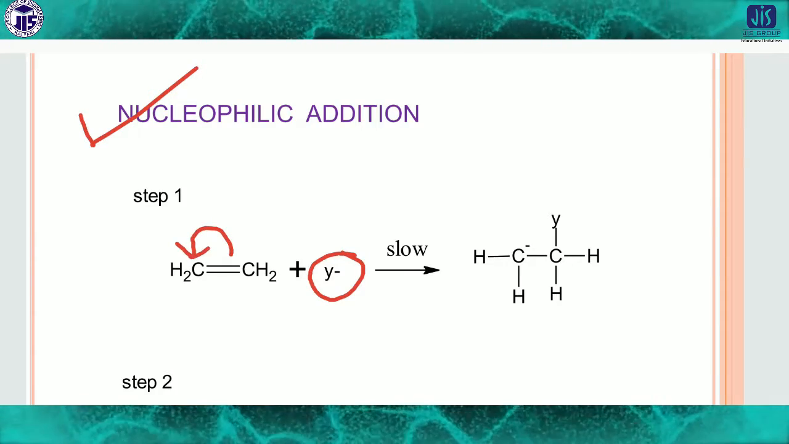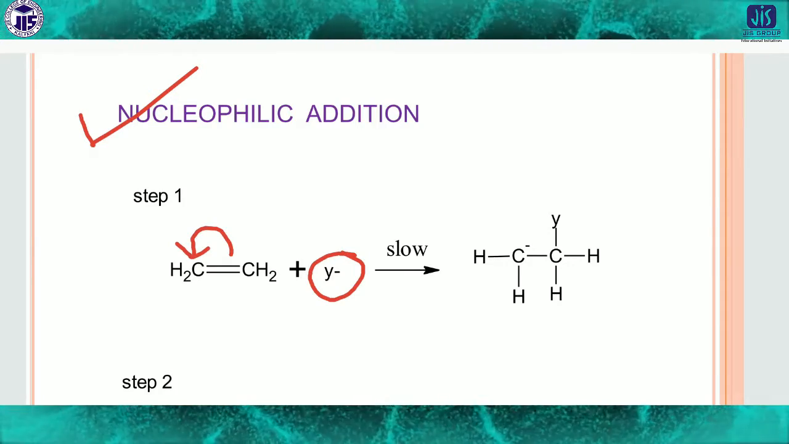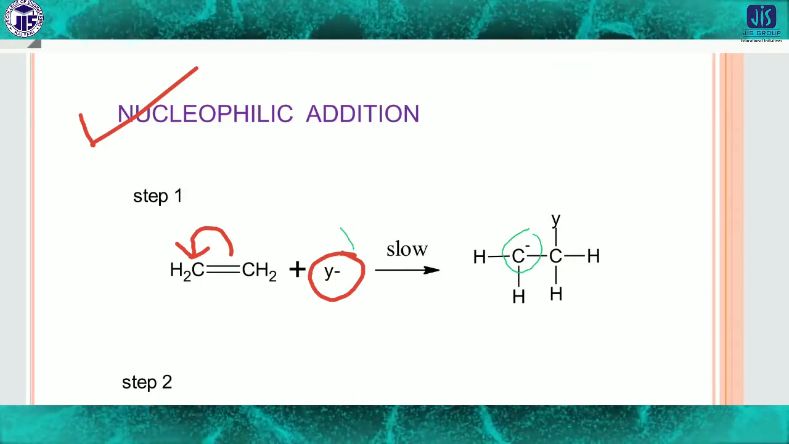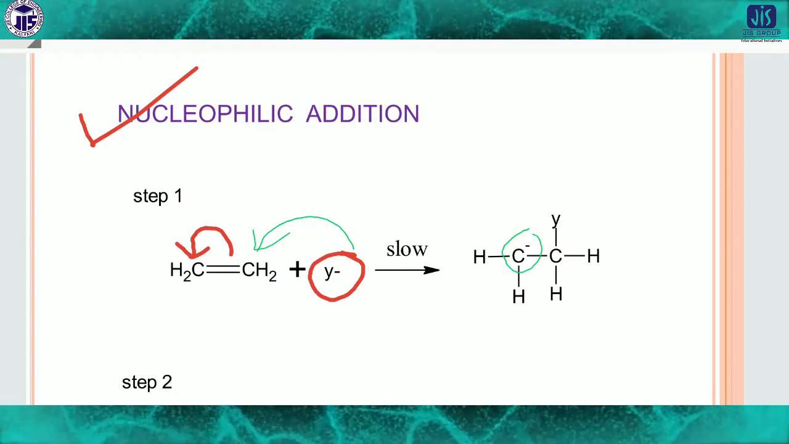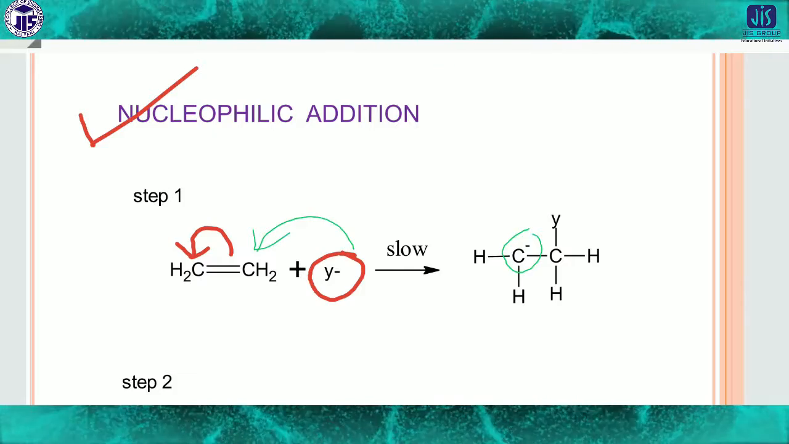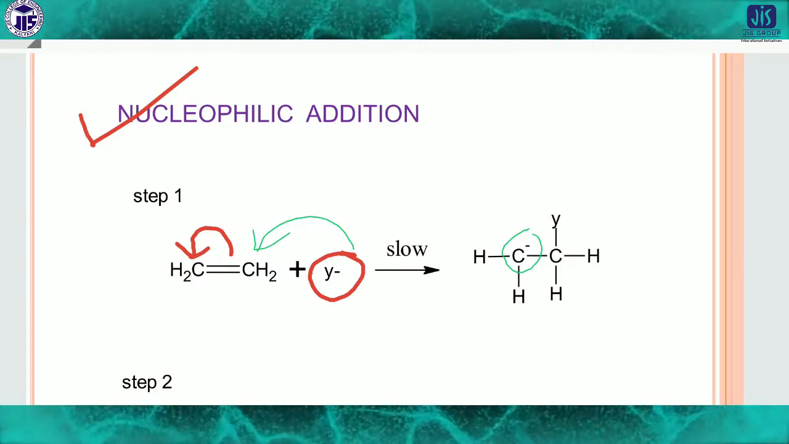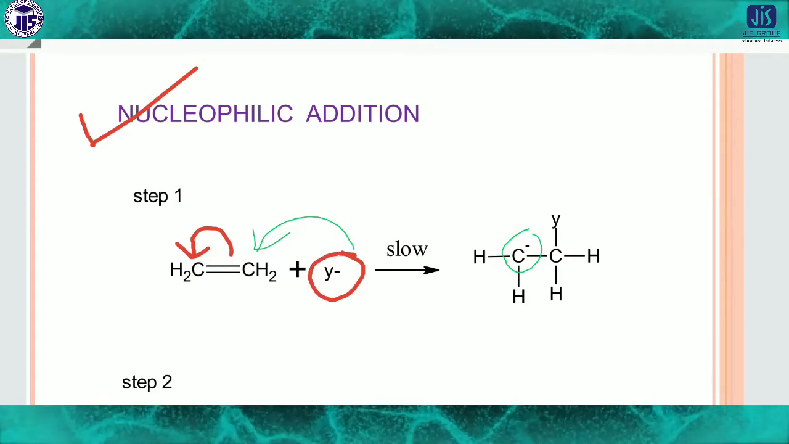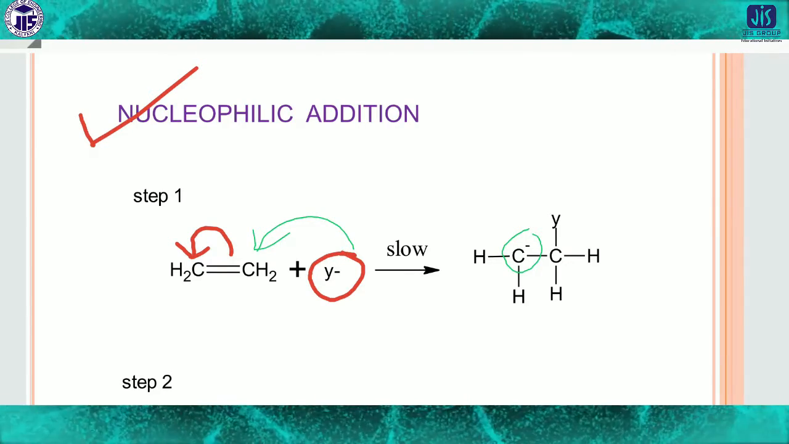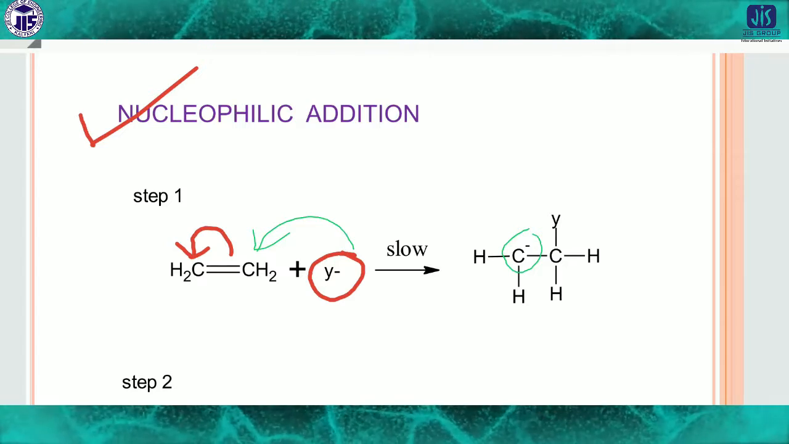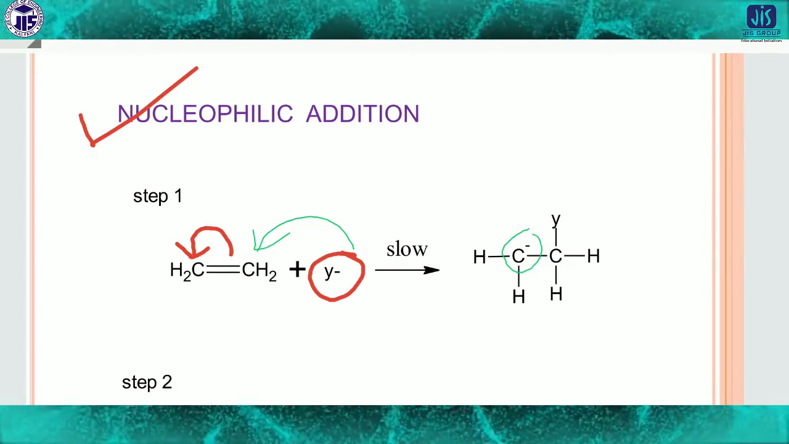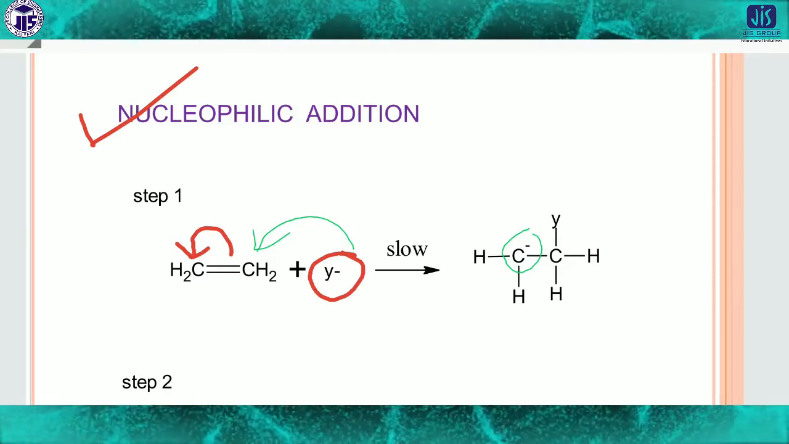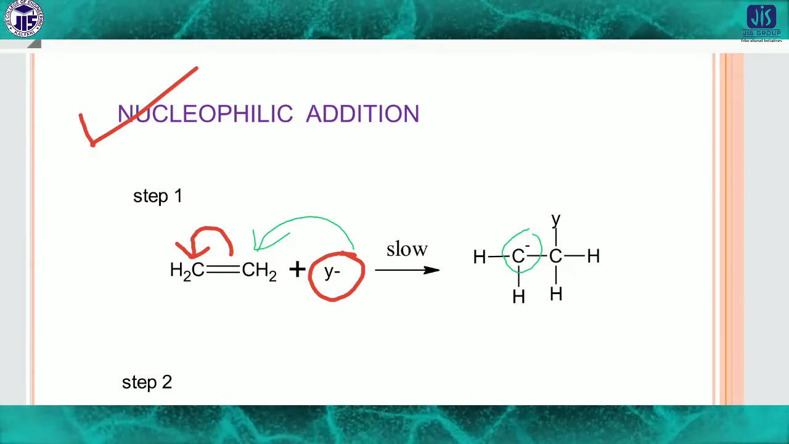Look here, there is electron density here, and Y attacks here, so it acts as a carbocation. If it acts as a carbocation, then an electron-deficient site will be produced, and Y minus, which acts as a nucleophile, can easily attach to this particular carbon atom. That's why it is called nucleophilic addition.